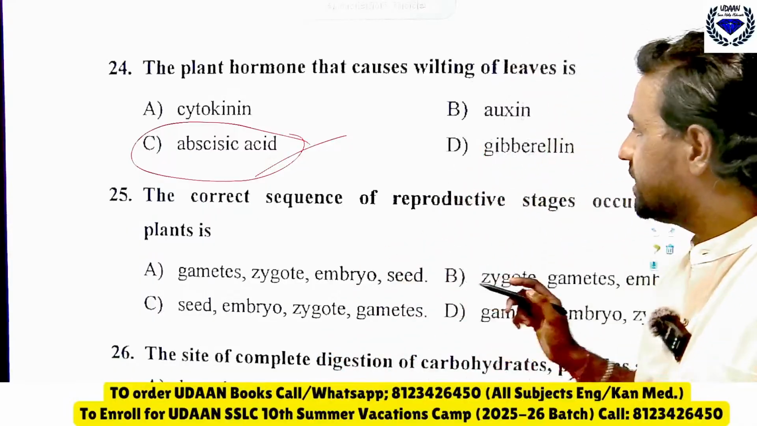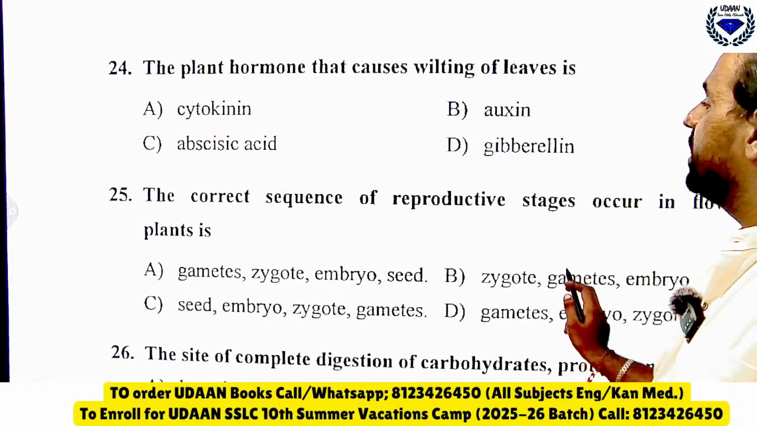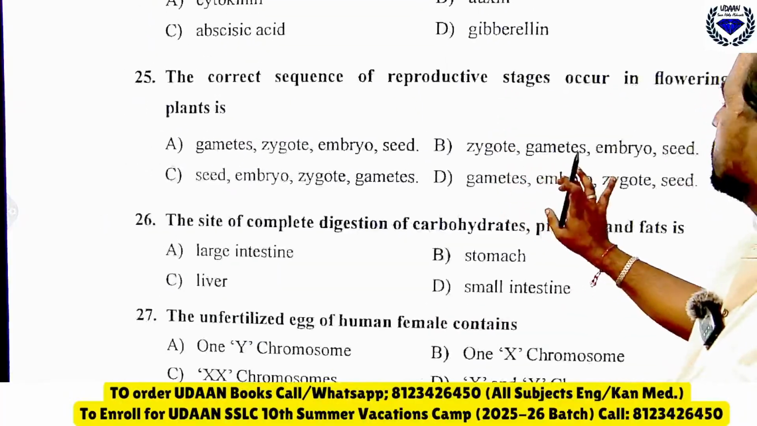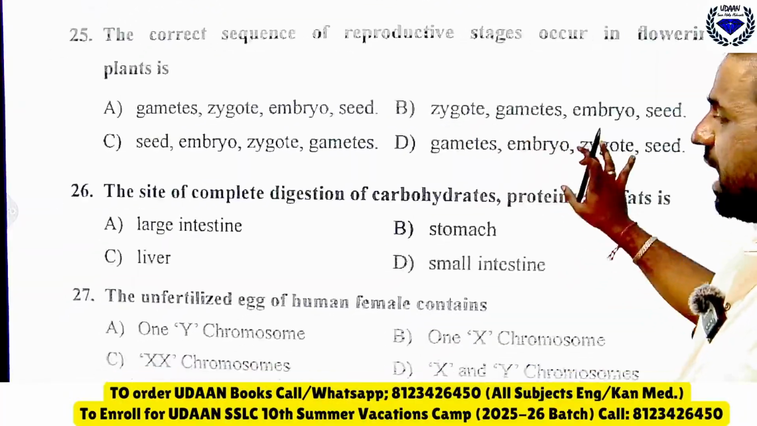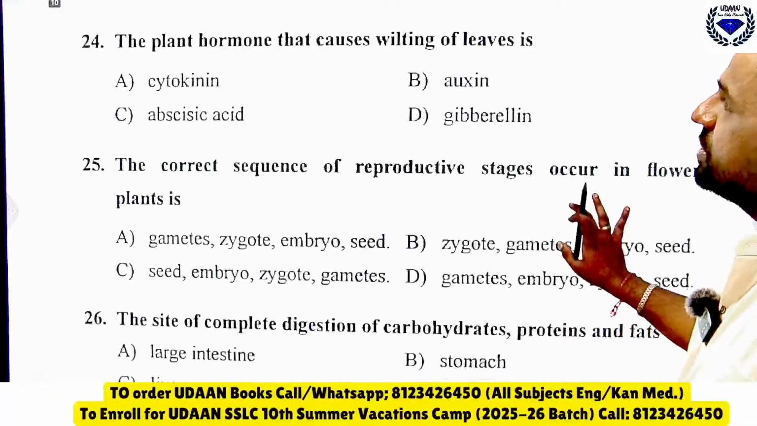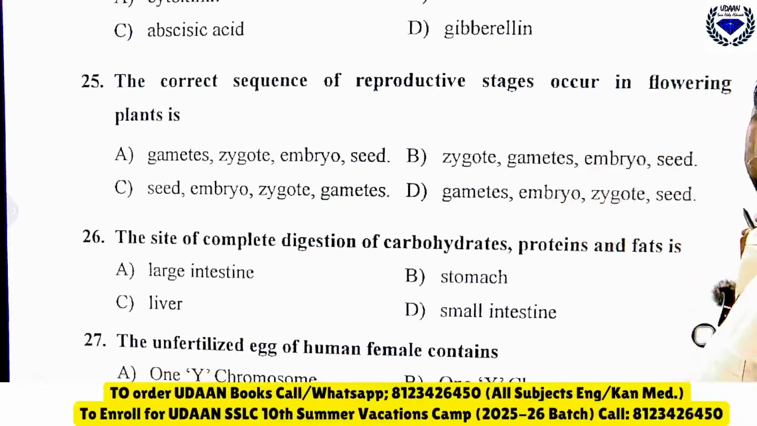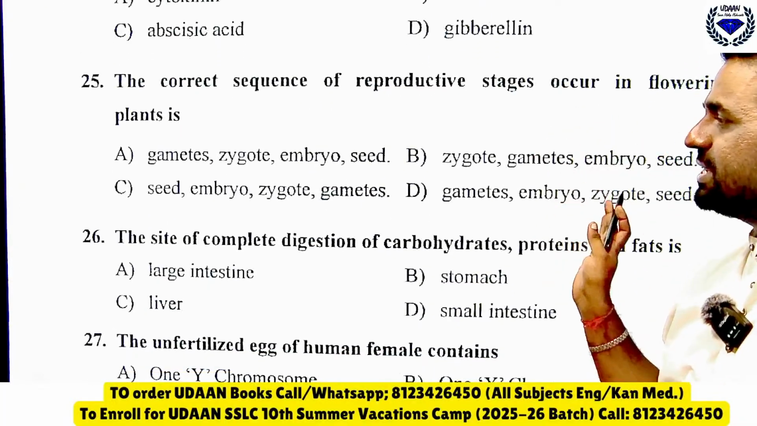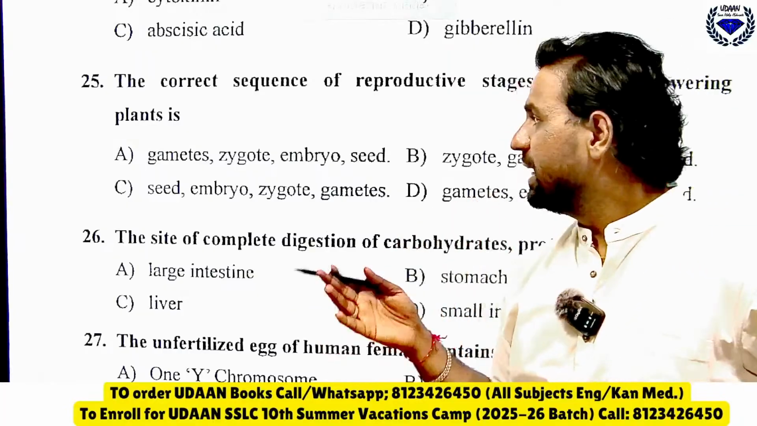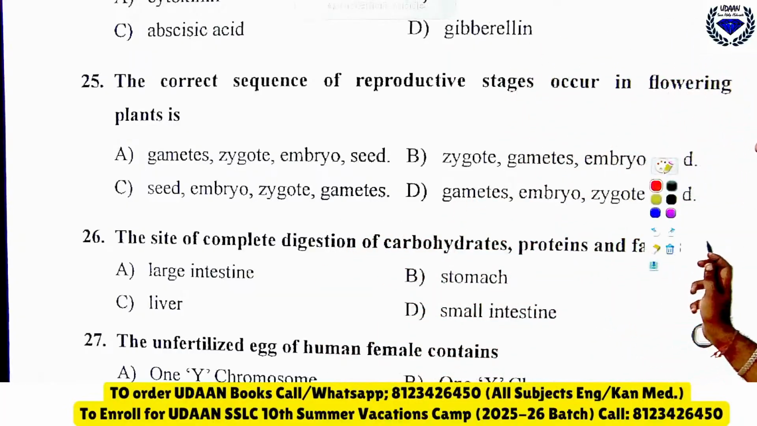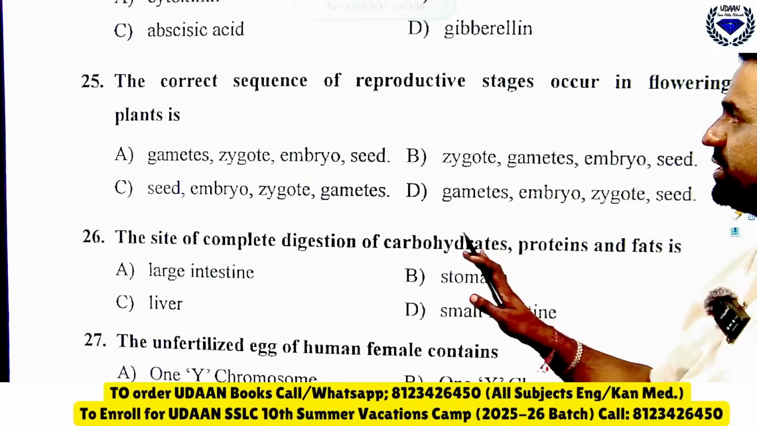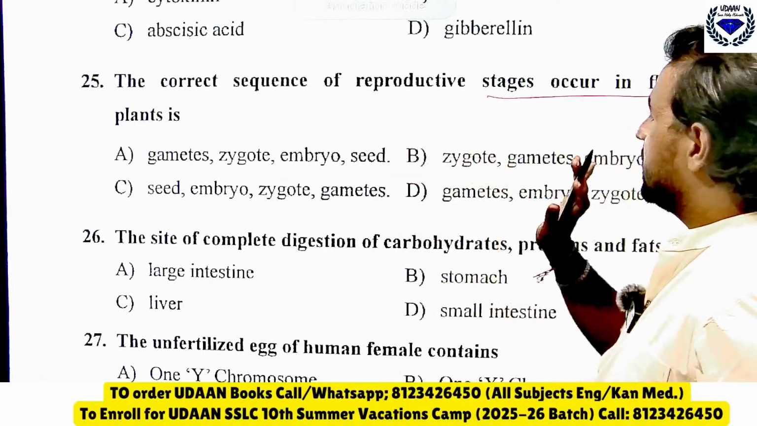Okay, next one: the correct sequence of the reproductive stages occurring in a flowering plant. Tell me fast, which is the correct sequence? Yes, which is the correct sequence of the plant? Is it first the reproductive stages in a flowering plant?